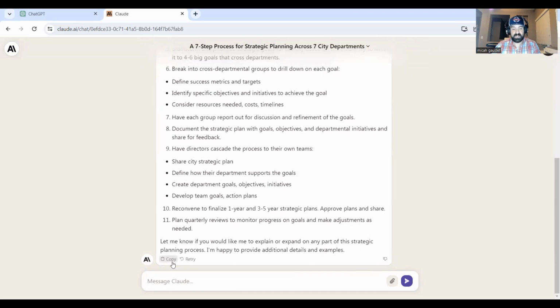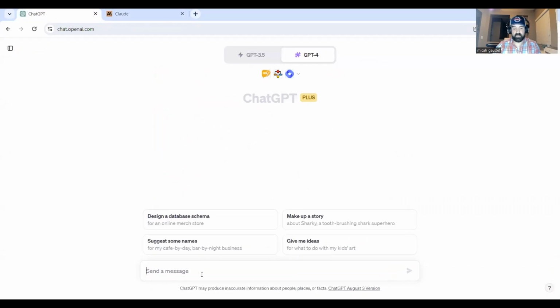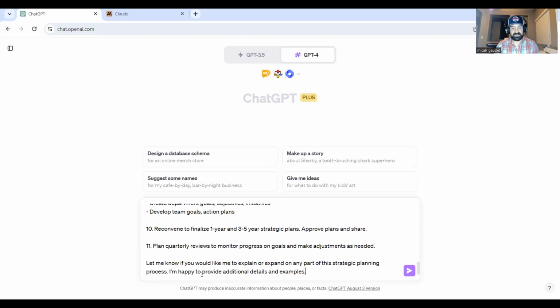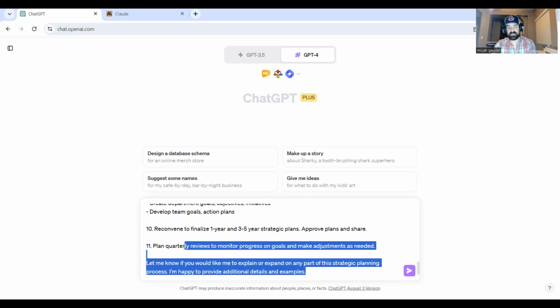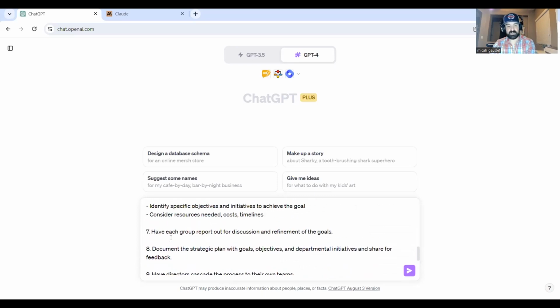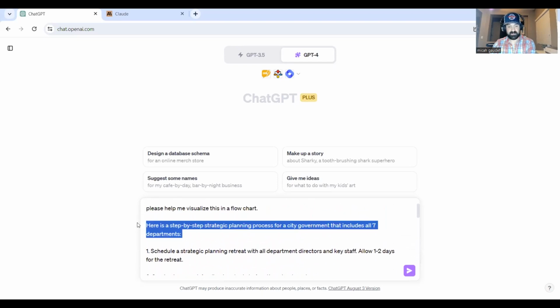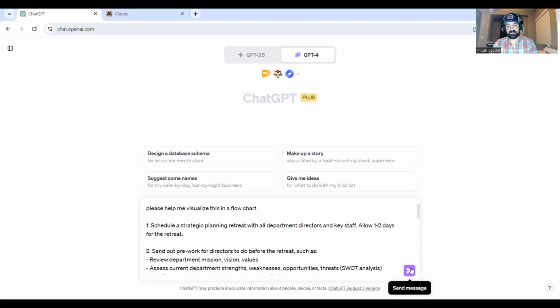Now, what we're going to do here, we're going to simply copy this. We're going to go over here to ChatGPT, and we're going to say, please help me visualize this in a flow chart. I'm going to simply paste it in there. I'm going to edit out the parts that Claude added to it. And just for context, I'm going to say this is a guide to strategic planning for a city.